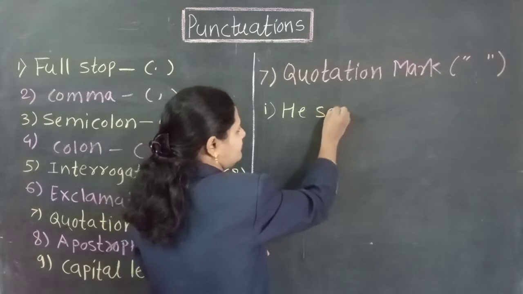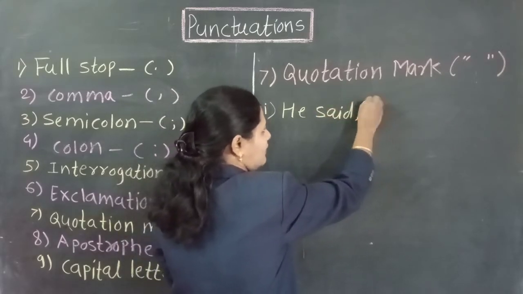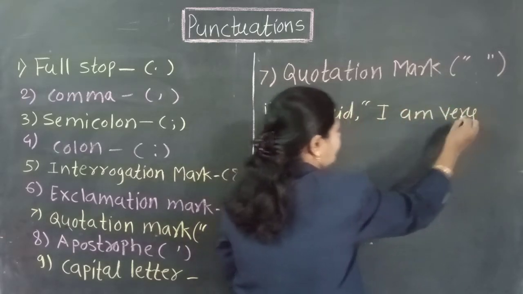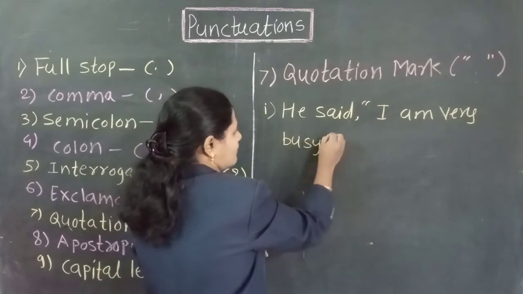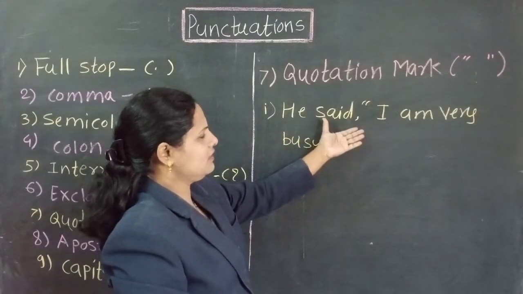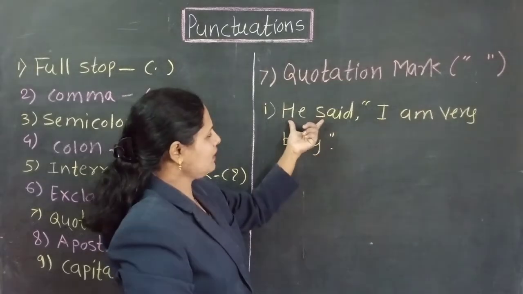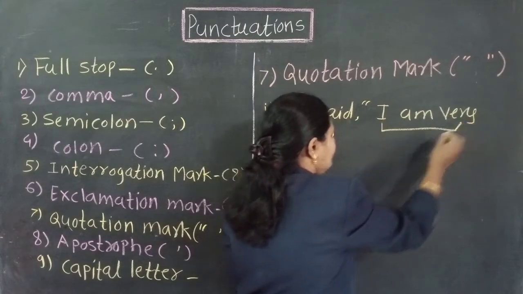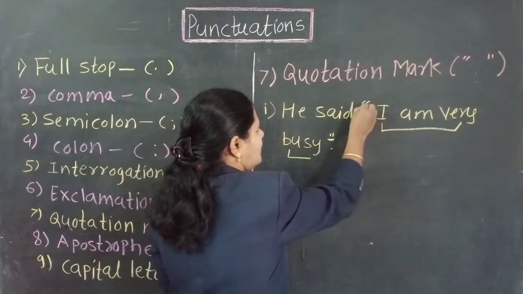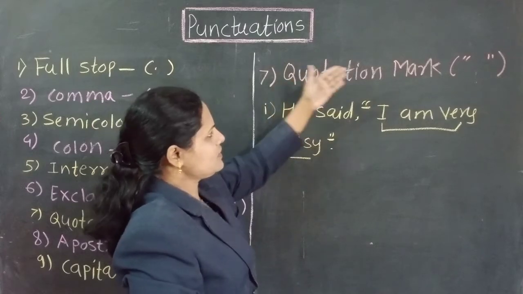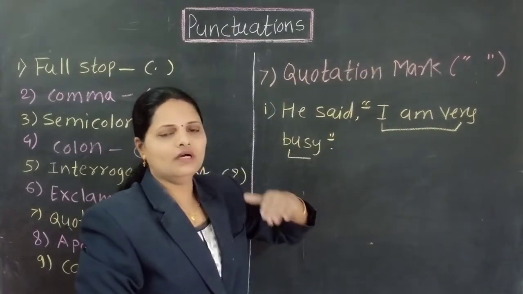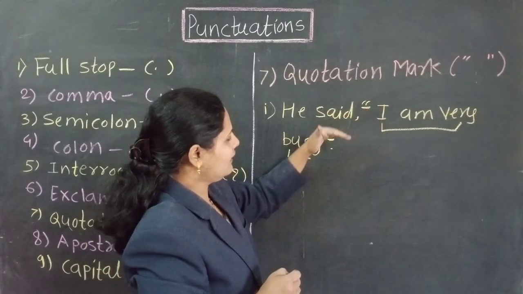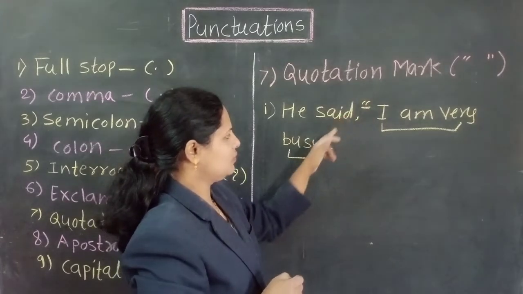He said, comma, double inverted comma, I am very busy. This speech is in the direct speech because he is directly speaking to us. This part is put in the double inverted comma. Means quotation mark is used in the direct speech at the beginning of the sentence as well as at the end of the sentence. We give these 2 marks.